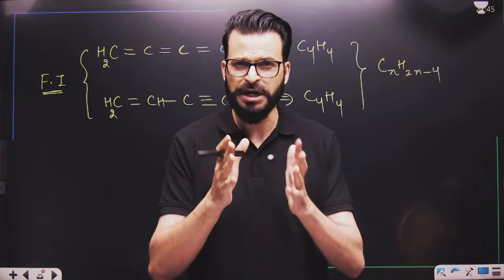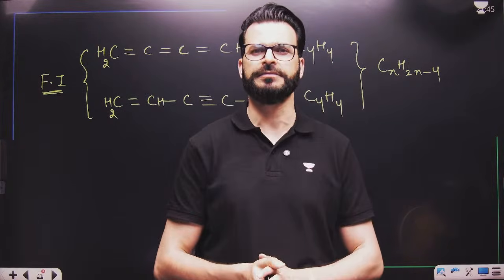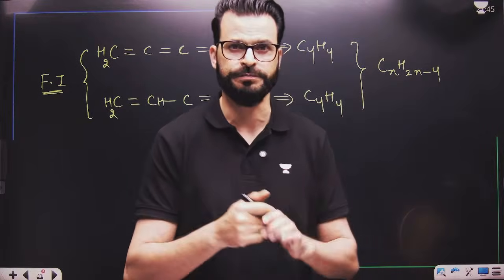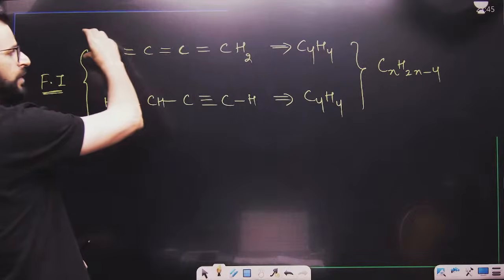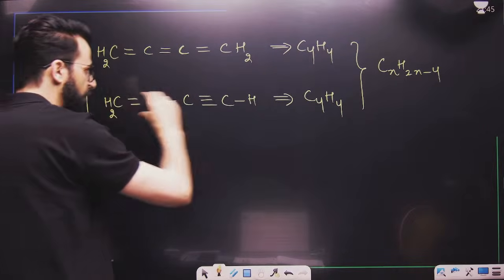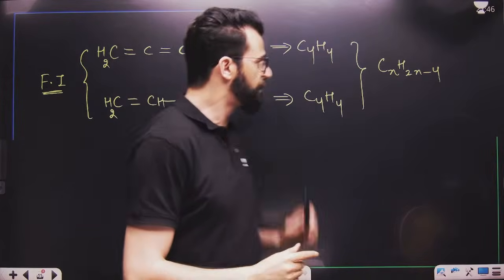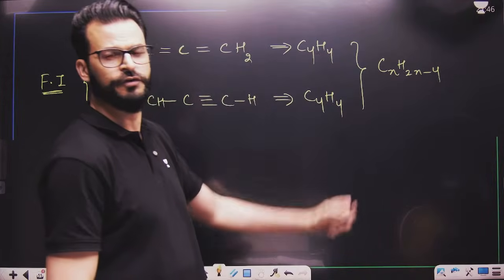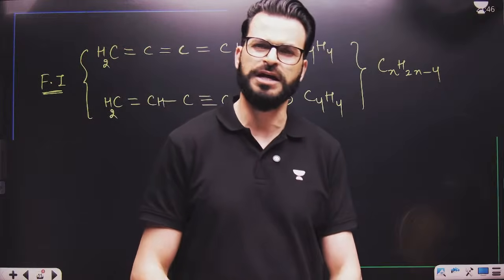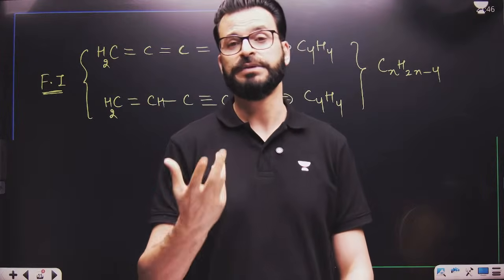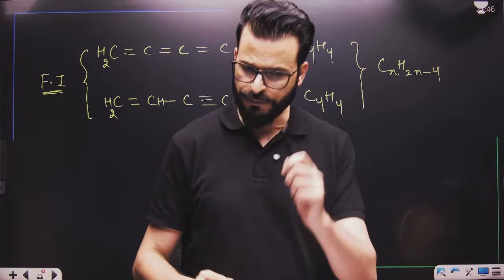When members of different homologous series are there, they are having different functional groups. This is having one functional group, this is having another functional group. Different functional groups having the same molecular formula. So we can simply say they are isomers, or simply they are known as functional isomers. I hope this point is clear to you.